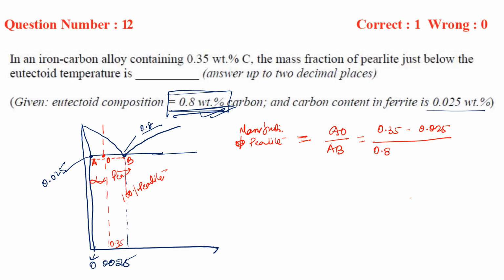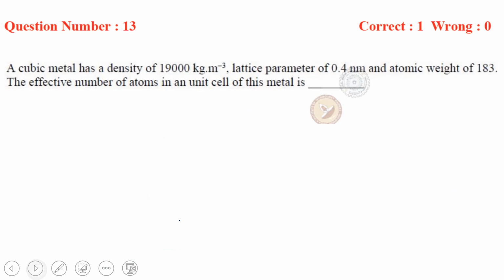AB will be what? 0.8 minus 0.025, right? So if you calculate this one, then you will get the answer, and that will be equal to 0.41, right? I have calculated this one. So you calculate by yourself, then you will find it at 0.41, right? So this is your answer. Okay, let us move to the next question.